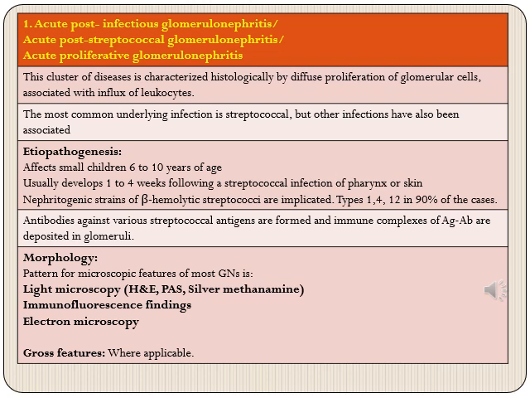In most of the cases, about 90%, nephritogenous strains of beta hemolytic streptococci are implicated, usually type 1, 4 and 12. So what happens is that antibodies against various streptococcal antigens are formed, and the immune complexes of antigen antibody are deposited in glomeruli.